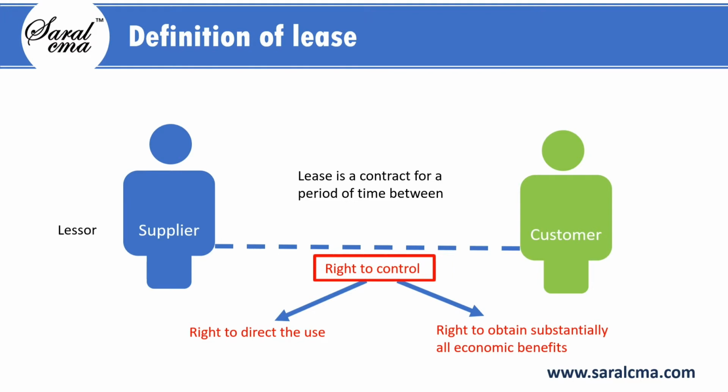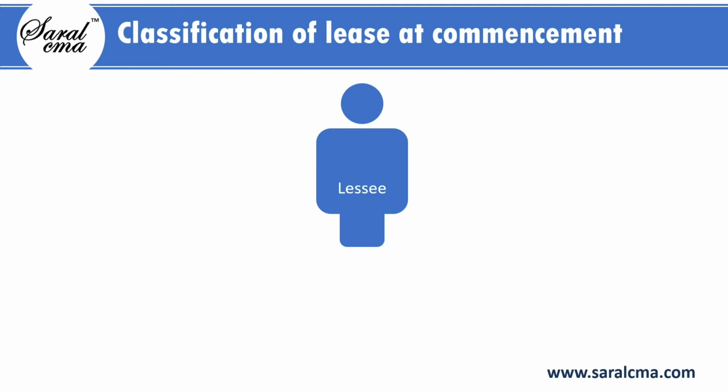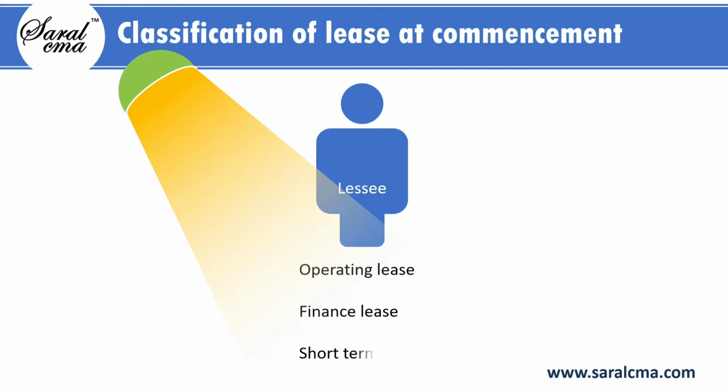The supplier is known as lessor and the customer is known as lessee. The lessee at the commencement of a lease can classify the lease as operating lease or finance lease or short-term lease.